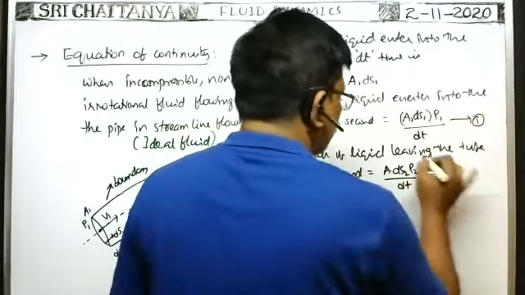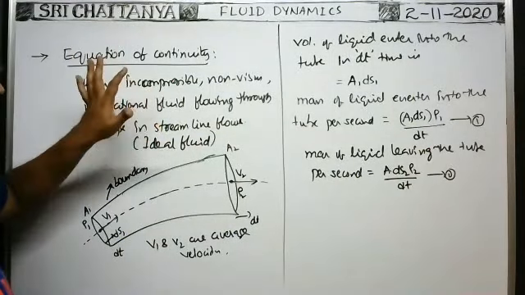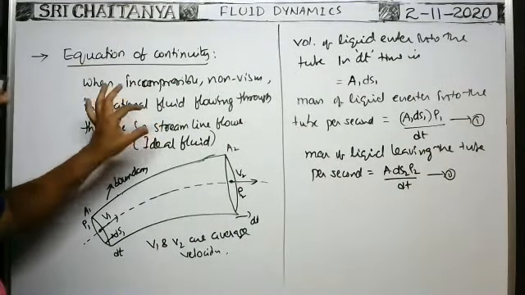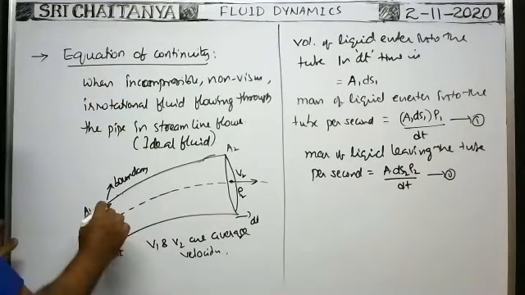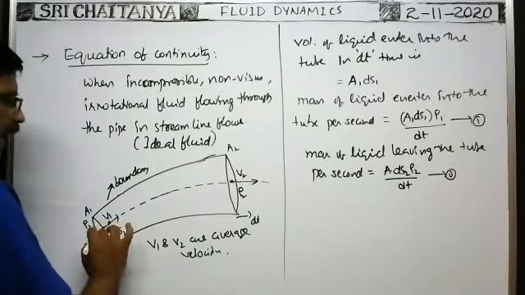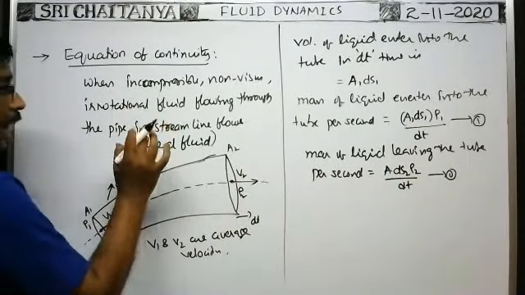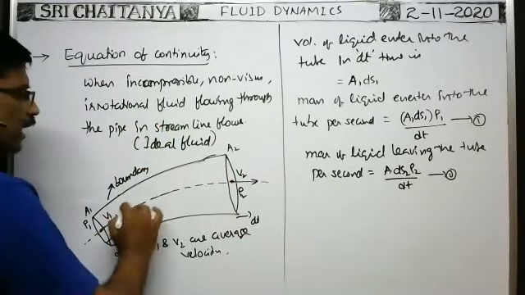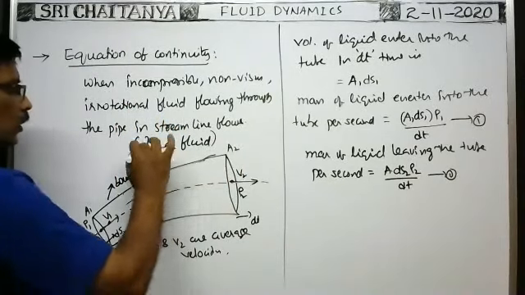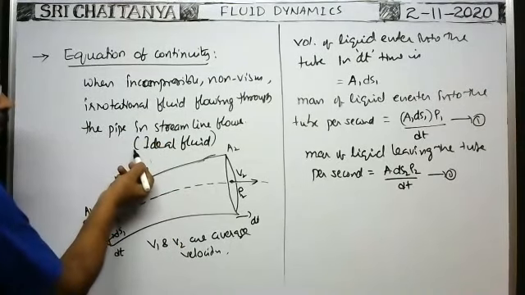This is equation 2. As we consider the incompressible, non-viscous, irrotational fluid flowing through the tube in streamline flow, whenever the fluid flows through the pipe in streamline flow, each and every particle travels along the streamline only. There is no laminar flow. Laminar flow ante fluid flow ki perpendicular ga ee direction lo, ee boundaries ki perpendicular ga ee direction lo fluid ki etvanti velocity undadu.